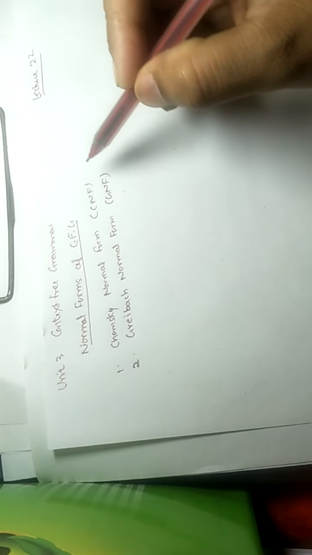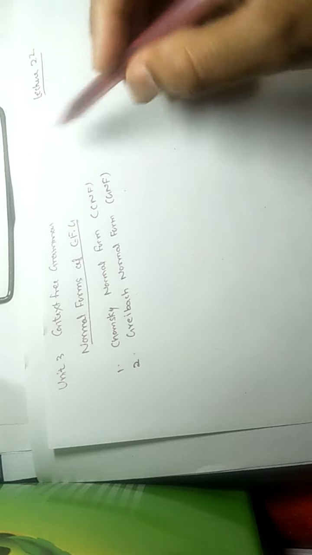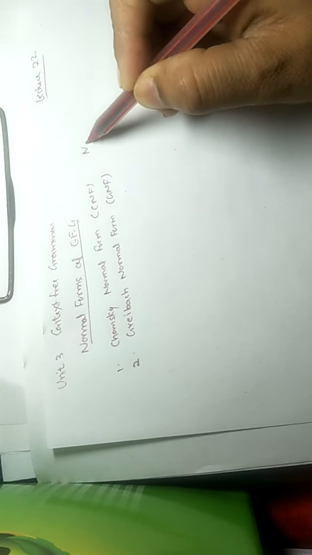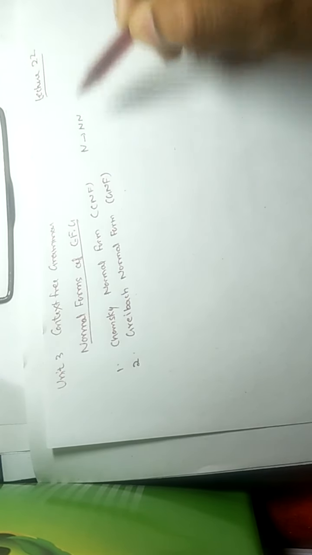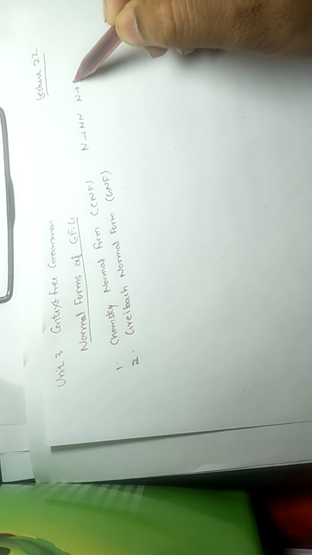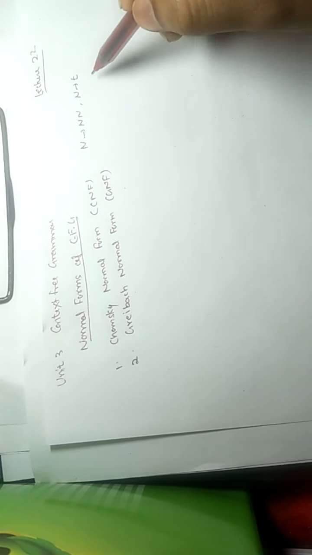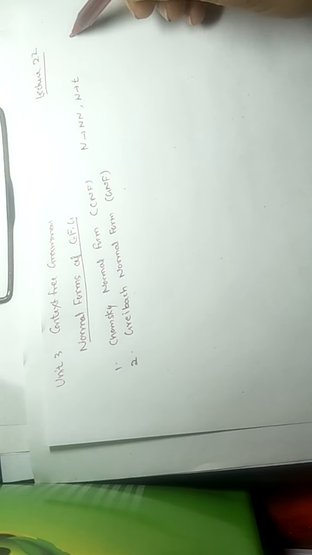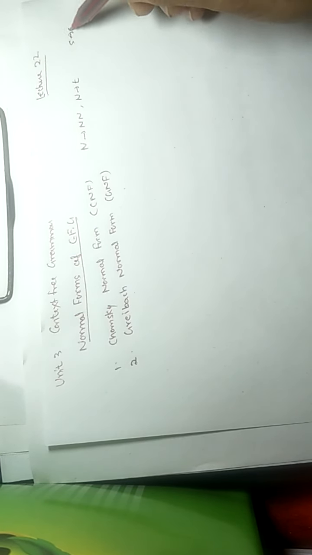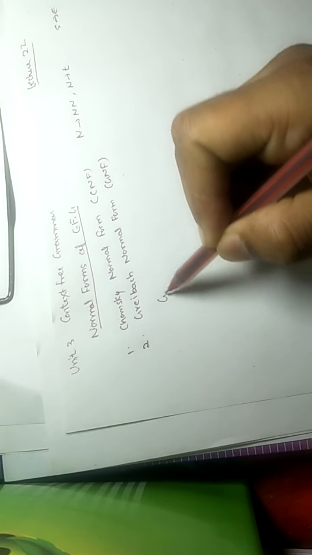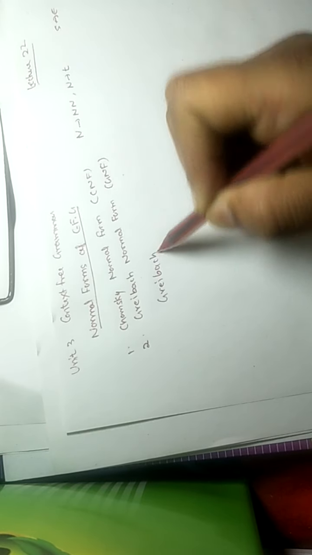In Chomsky normal form, which we studied in the last lecture, the rules are: one non-terminal tends to two non-terminals, or one non-terminal tends to a single terminal. Only these kinds of productions are allowed, and S tends to epsilon is allowed if epsilon belongs to the language of that particular grammar. Now in this lecture we have some rules for Greibach normal form, and we are going to study Greibach normal form.